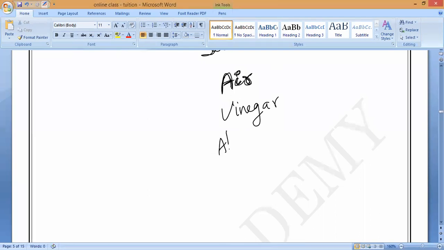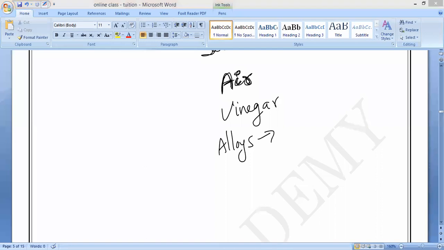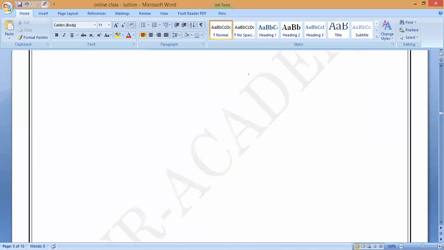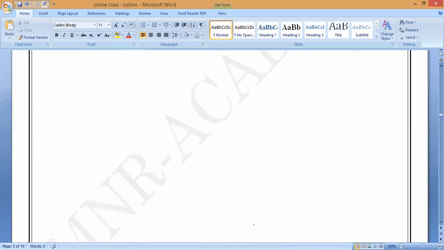Alloys are solid homogeneous mixtures, called solutions. Any example of alloys which I have taught you? Brass. Correct or not? Brass is an alloy, which is a homogeneous mixture. So these all are examples of homogeneous mixtures.